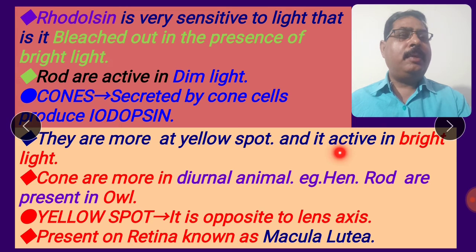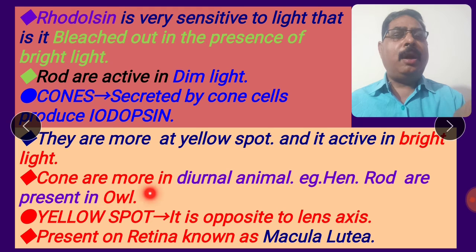Example, the hen. The hen contains only cones. Rods are absent, so the hen sees only in the day, not in the night. Rods are present in the owl. The owl sees only in the dark night, not in the day. So the owl contains only rods.